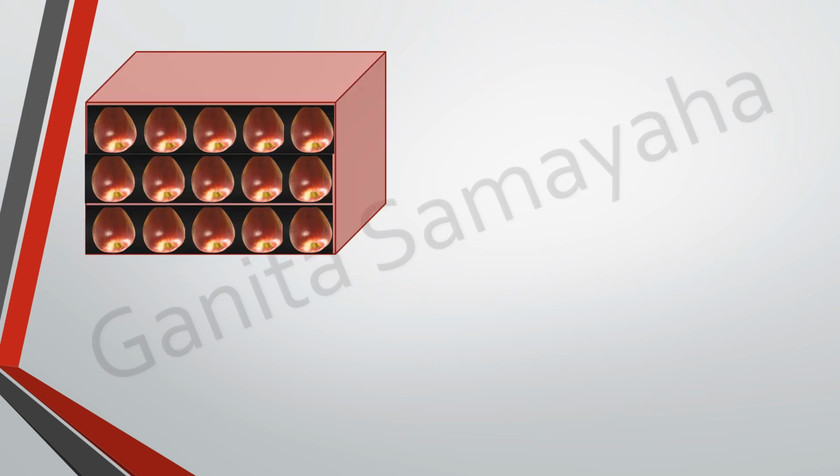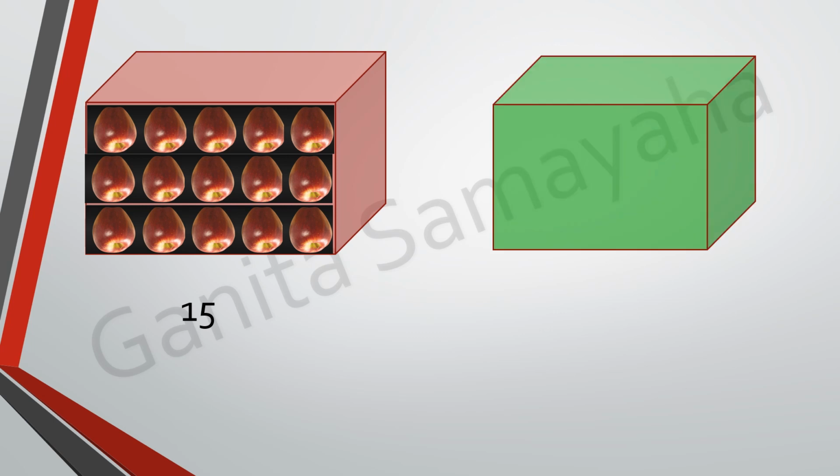Here you can see a box and we find that there are some apples inside the box. Okay. Now, can you tell me how many apples are there inside this box, children? Yes, there are 15 apples. Good. Now I will show you another box. Can you see any apples inside this?